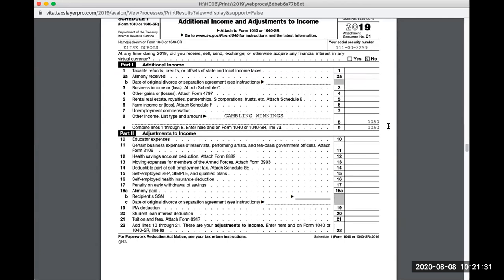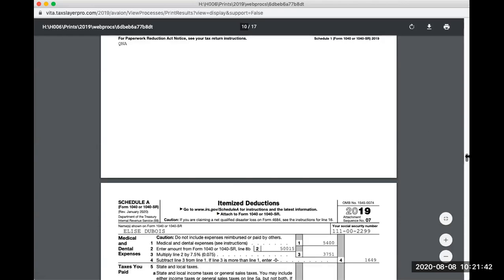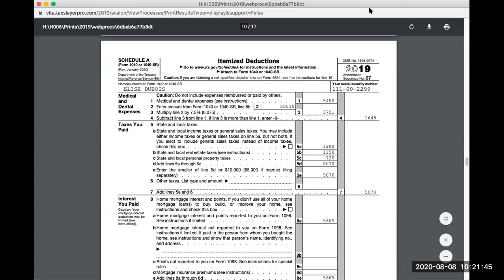So this is the 1050, the gambling winnings on Schedule 1. You see right here, this is Schedule 1, right? And then we're gonna go down some more. And this is Schedule A. And then this is the medical expenses that we inputted. So you can see that there's a limitation, a 7.5% limitation on the medical expenses. So the deductible portion is not the 5,400, but it's reduced down to 1,649.